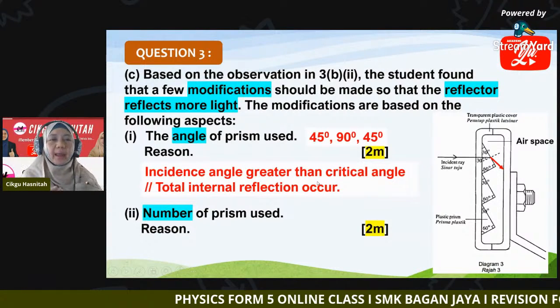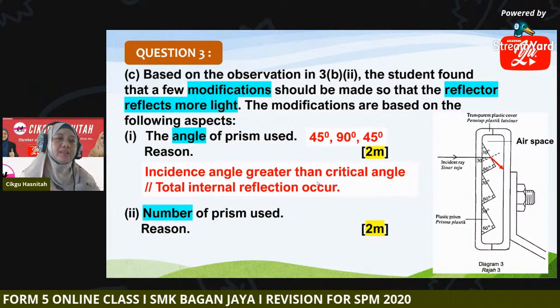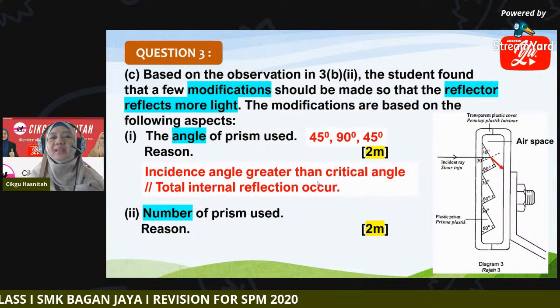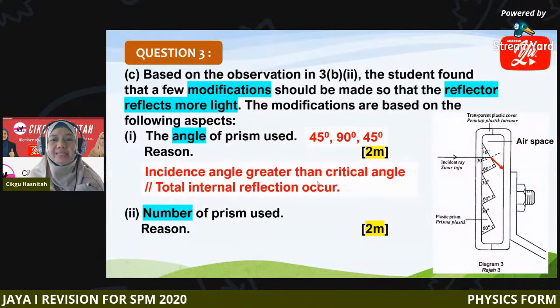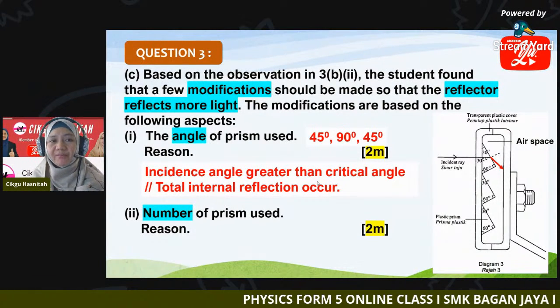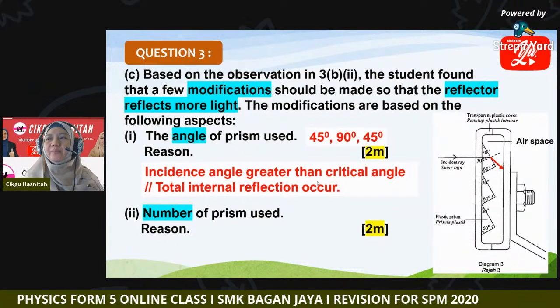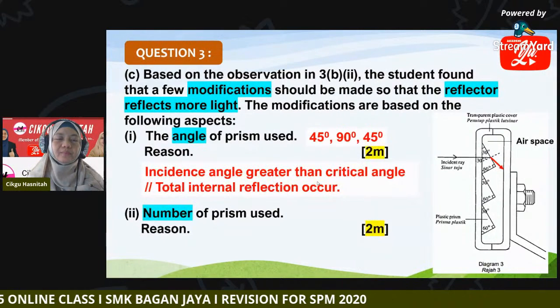Okay, second, number of prism used. Now in this diagram, you can see the boy used 3 prism. Yes, now angle of incidence 45. Okay, how about the second aspect? Number of prism used.